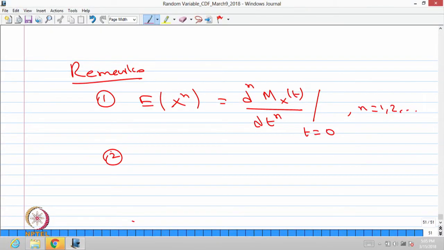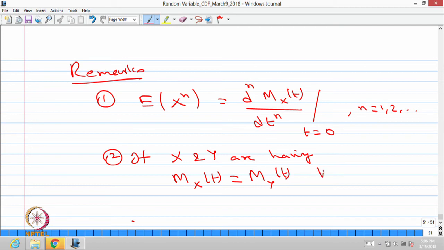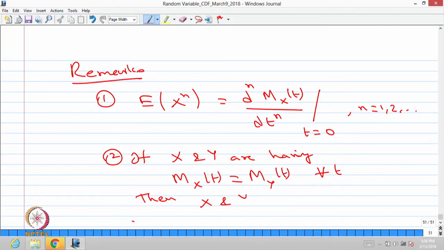The second: if two different random variables have MGFs that are the same for all t, then one can conclude both the random variables have the same distribution.